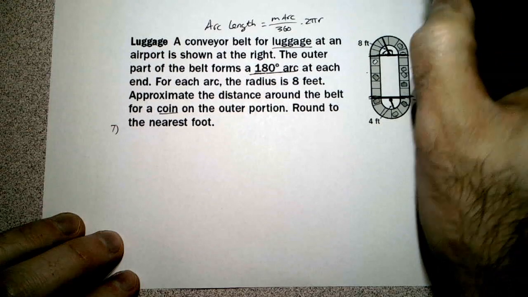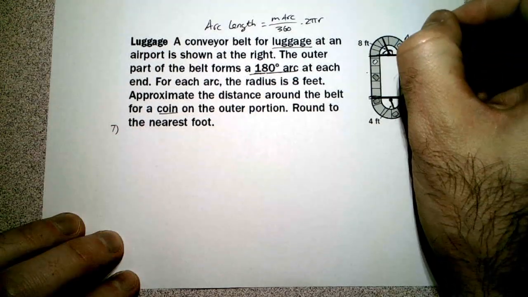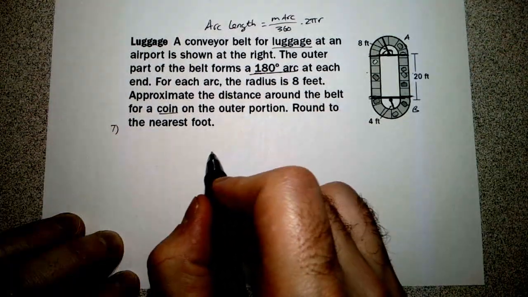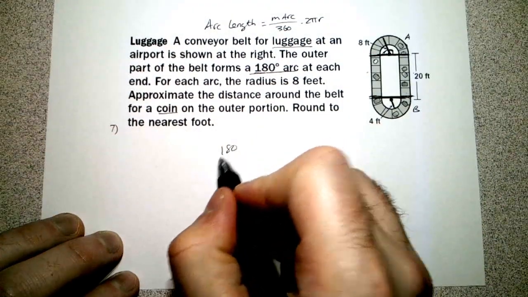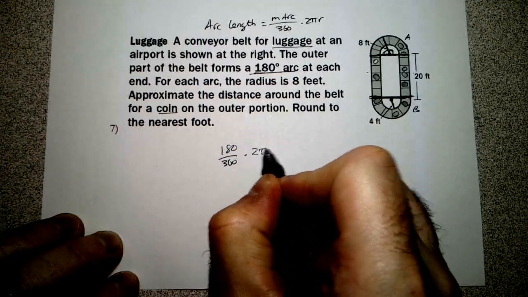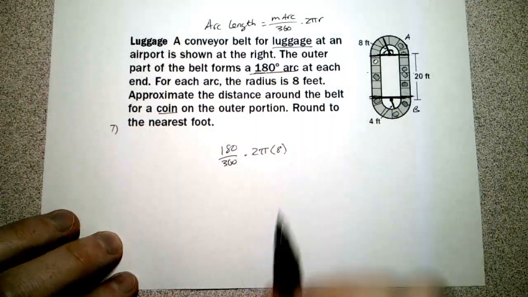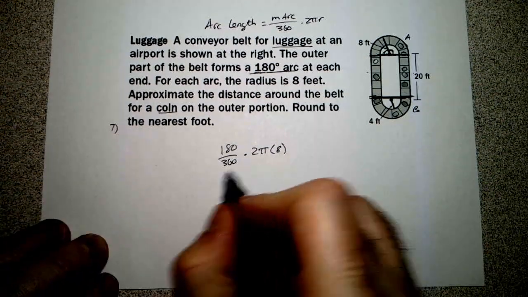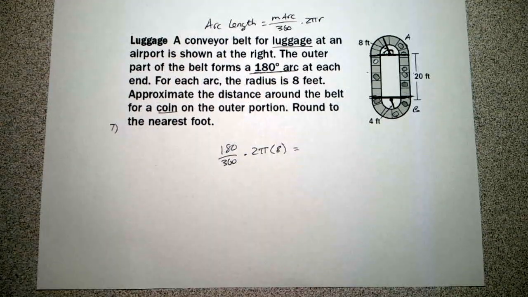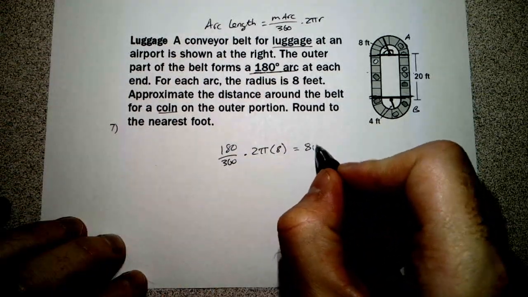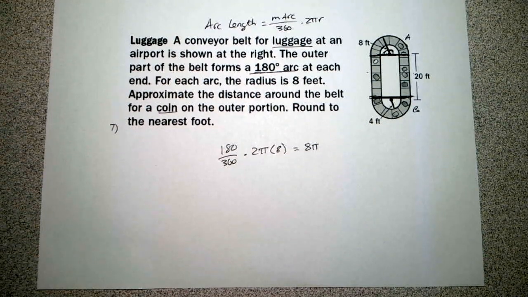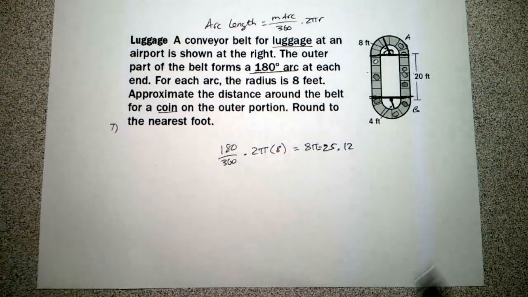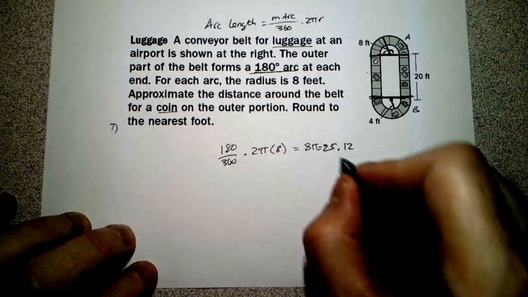So for this half circle, we'll call it A, and we'll call this one B. If we want to find the measure of the outside here, we would do the measure of the arc, 180 out of 360 times 2 pi, and then 8 is our radius. 2 pi times 8. Now this would be 1/2 times 2, so this would be 8 pi total. And 8 times 3.14 is 25.12. That is for A.